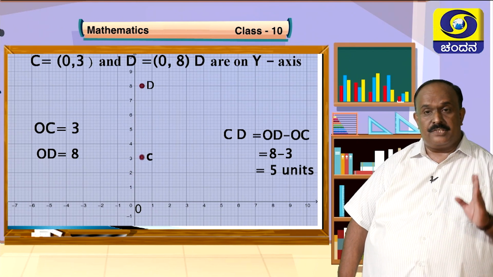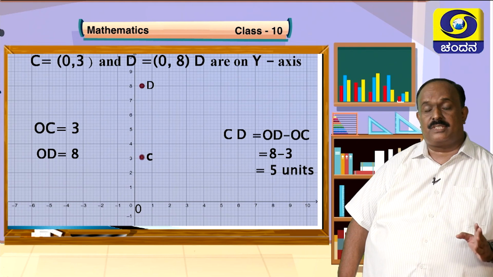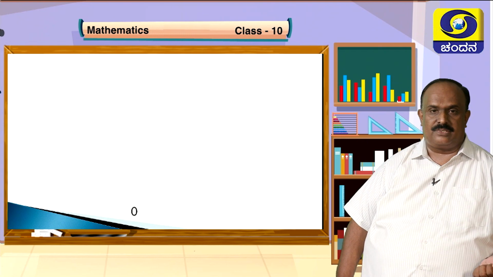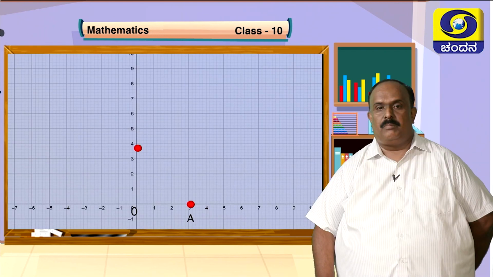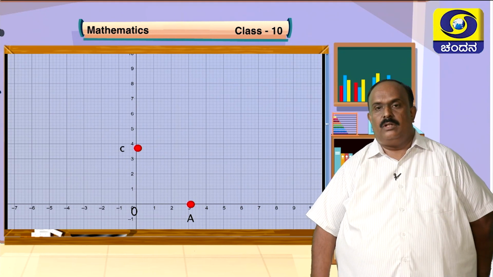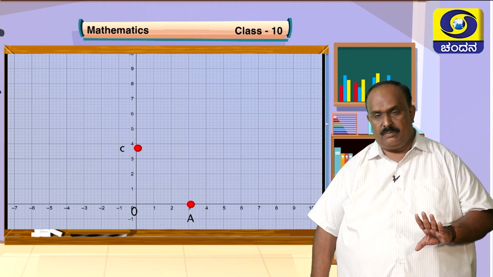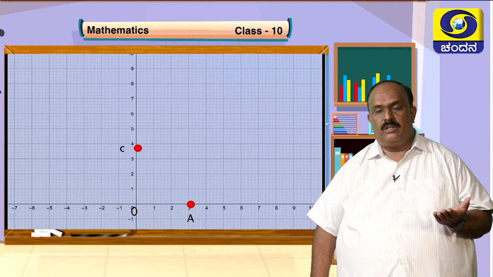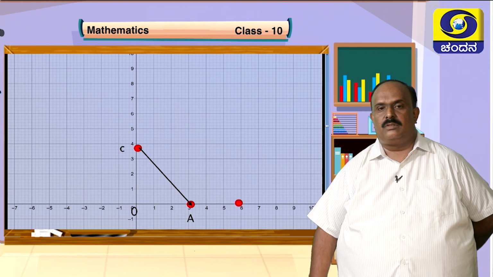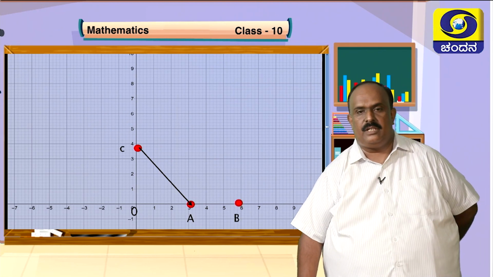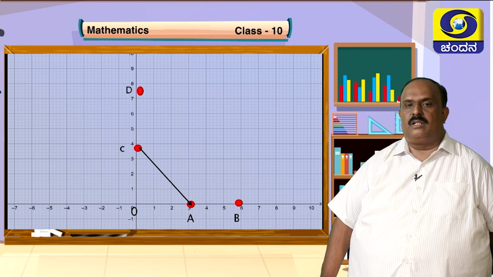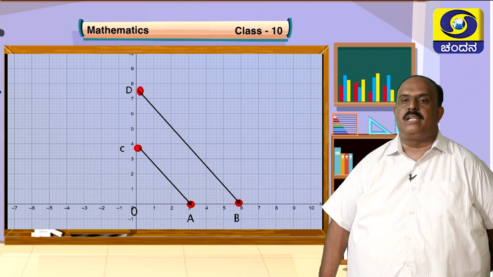Okay, with this much knowledge, we will extend this theory into many other aspects of mathematical applications. Let us see one by one. Point A is on the x-axis, point C is on the y-axis. See, here the 2 points are not on the same axis, but on different axes. How to find the distance AC? Now, one more example: point B is on the x-axis and point D is on the y-axis. And what is the distance BD?